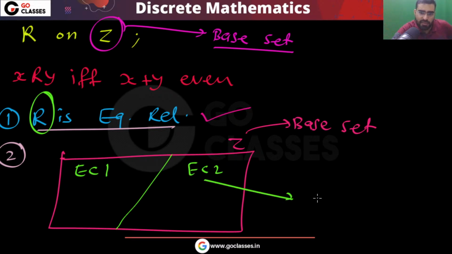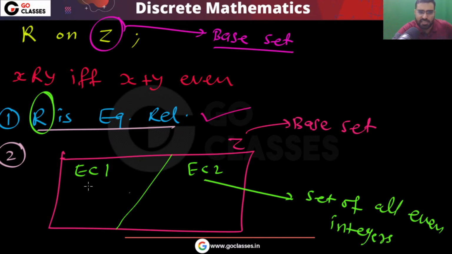In one class will be the set of all even integers, because every even integer is related to every even integer, and this will be the set of all odd integers.